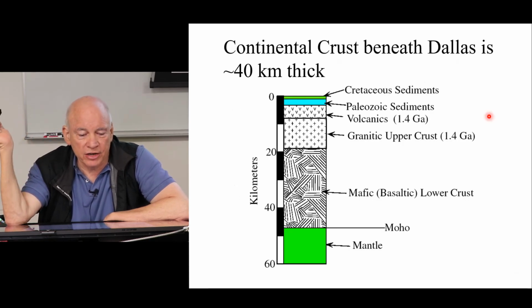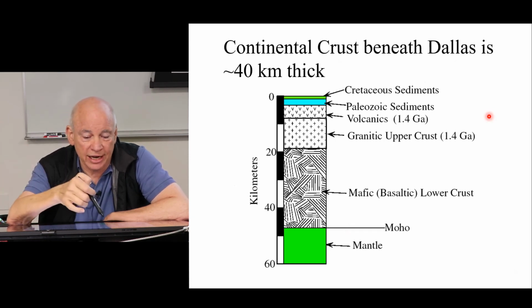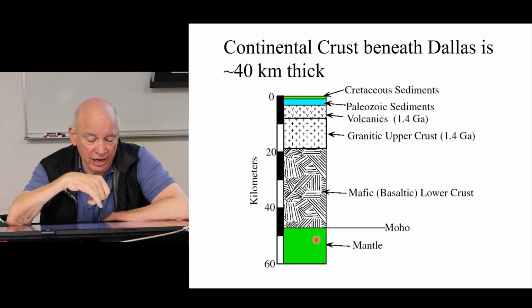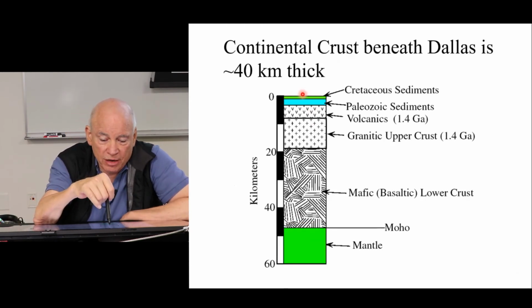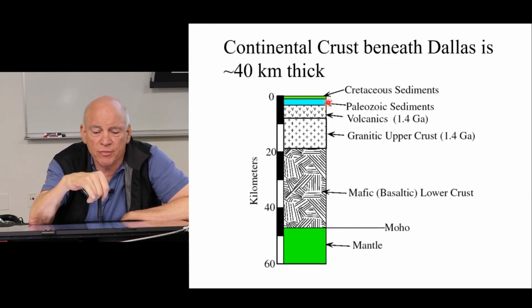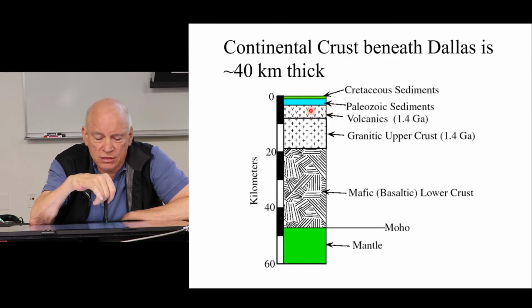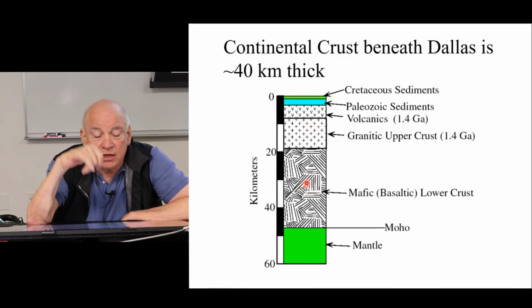So here we are in Dallas giving this course, and just to give you an idea of the geology of Dallas, if we went down through the crust, about 45 kilometers or so, down into the mantle, this is what we go through. So we're up here on top of Cretaceous sediments. They're about 100 million years old. And then underneath them are Paleozoic sediments, more like 300 million years old. And then underneath them would be some older volcanics, about 1.4 billion years old. And then some granitic material of the upper crust, and then some other material of the lower crust.